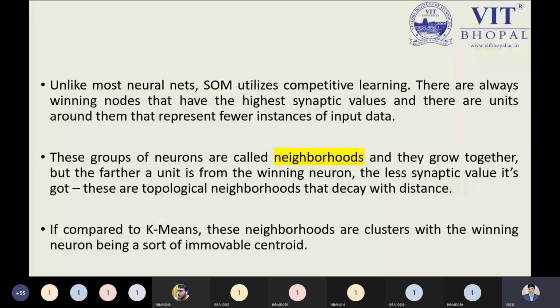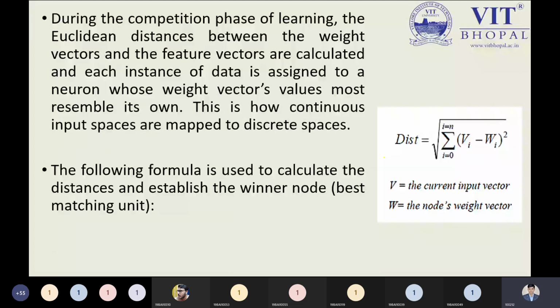So far we have seen some idea about SOM, and that is the point we need to keep in mind. In the competitive learning phase, we have to calculate the distance. We get the distance with the help of the weight vector and the distance between the weight vector and the feature vectors.